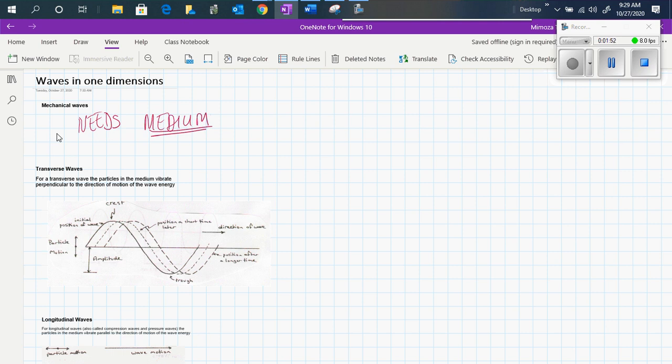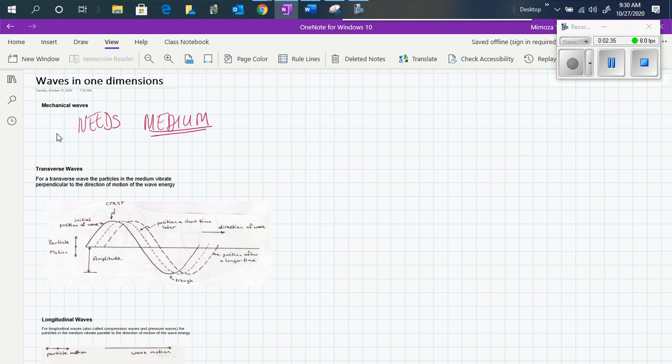If you are in a vacuum, you can scream as much as you can, and no one in the vacuum can hear you, because there is no medium to transmit the energy from you to someone else in the same room. But you can hear if you are in air. So as soon as you have some atmosphere, some air presence, then you will be able to hear what the other is saying.